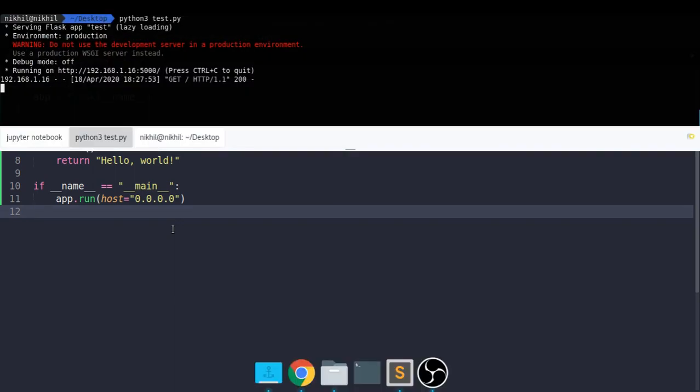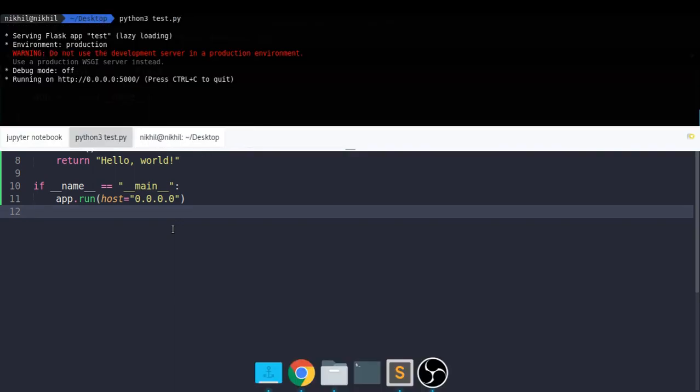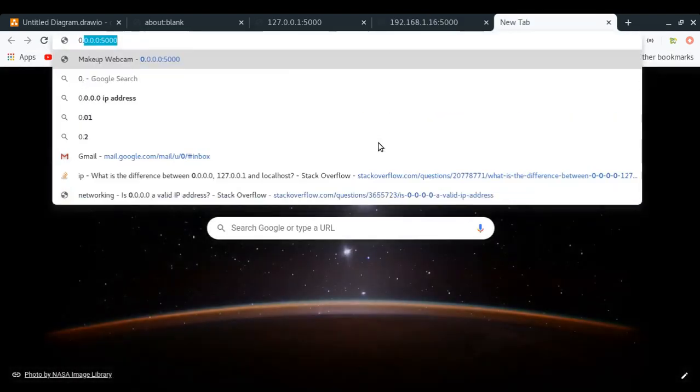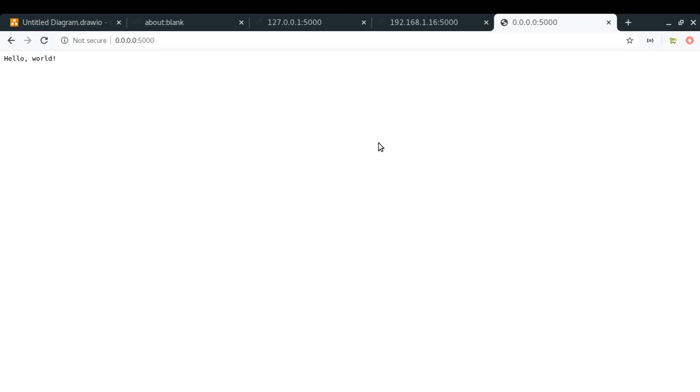So now let me just close it and restart my application, and now let's reload. You are getting hello world. Let's reload. We are getting hello world, and actually 0.0.0.0:5000 is also giving me hello world. So now there are 3 IP addresses, in a way, on which you are getting hello world, right? So in this way we are able to use the capability of this special IP address called 0.0.0.0, using which we are able to make our application listen to any IP address on which a request is received by my machine.